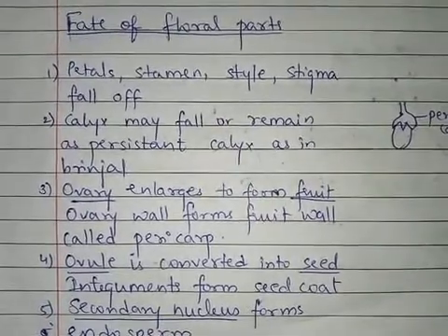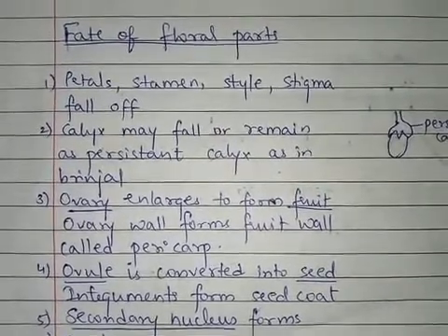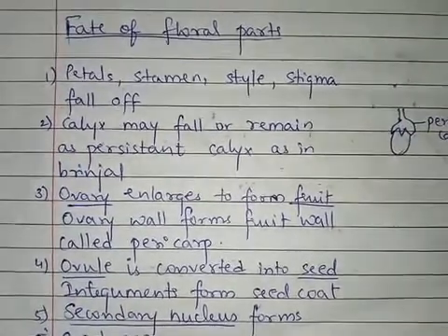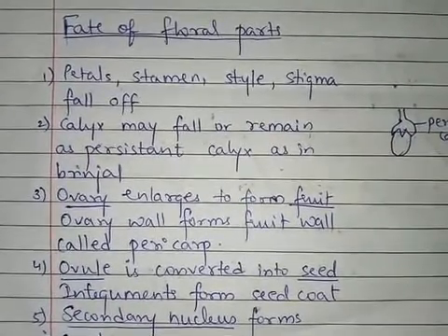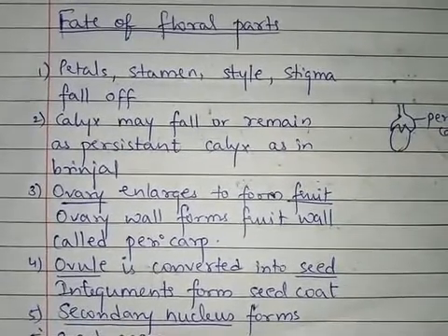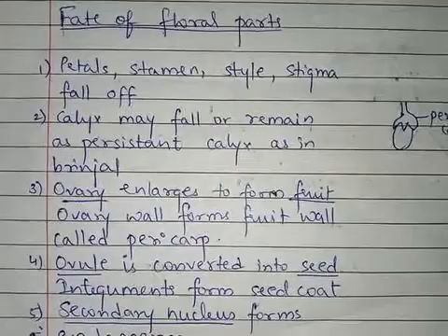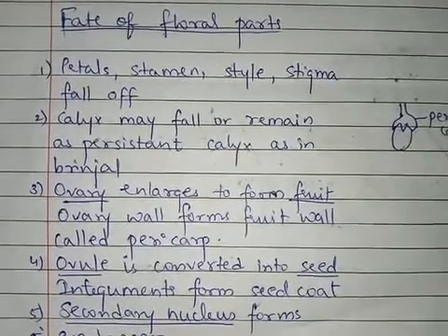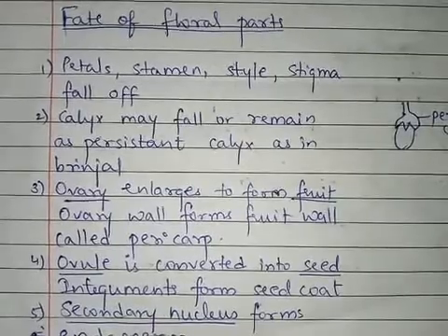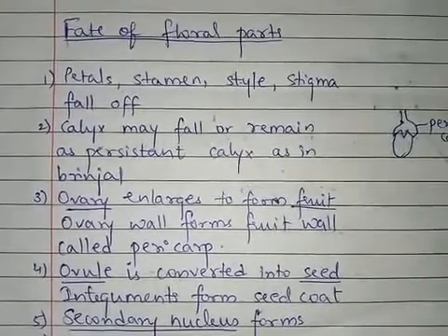Later on we studied fertilization, how it takes place. What all parts of the flower are involved in the process of fertilization, right? The pollen grain that is produced inside the anther, and the pistil in which the ovule is present. So all those things we have already studied.